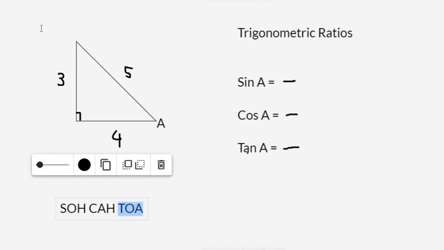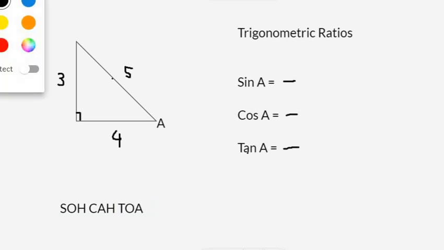So here I have a right triangle, and we have an angle A, and based on angle A, we are going to figure out the three different trigonometric ratios. So sine A, so we have the angle A right here.